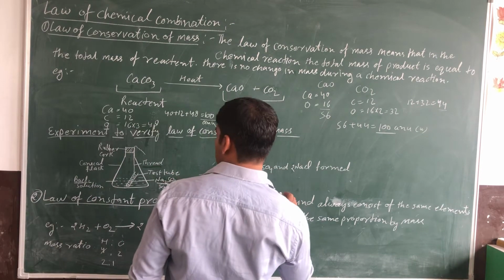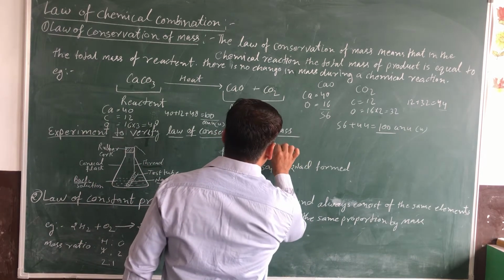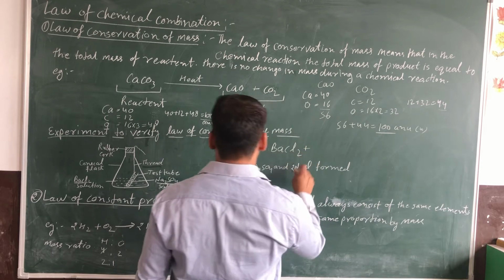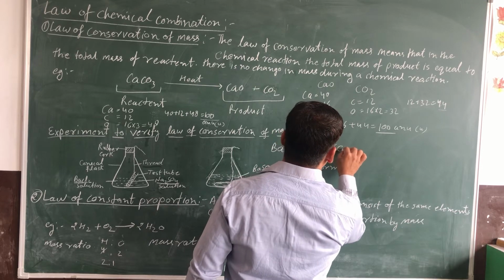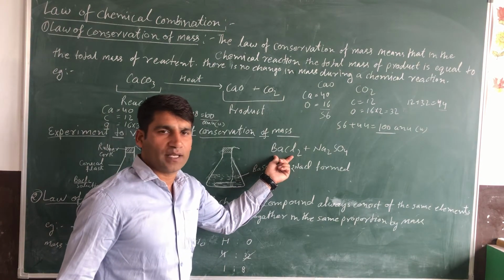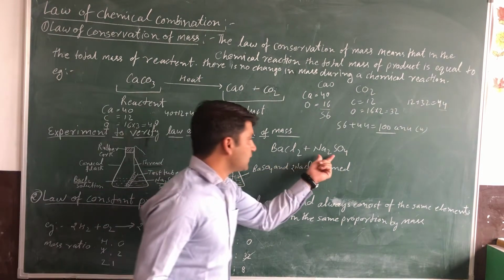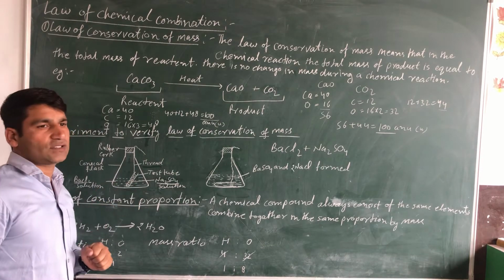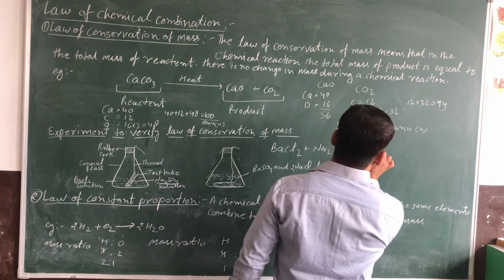I will write a chemical reaction of this: BaCl2 plus Na2SO4. This is the solution of barium chloride which is present in the conical flask. This is the other solution which is present in the test tube. Now they mix with each other and form